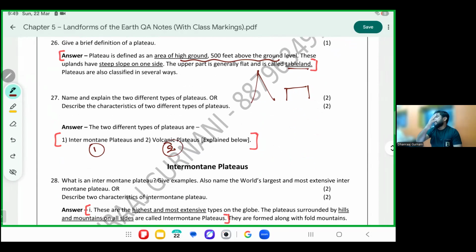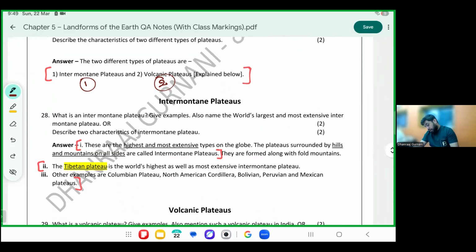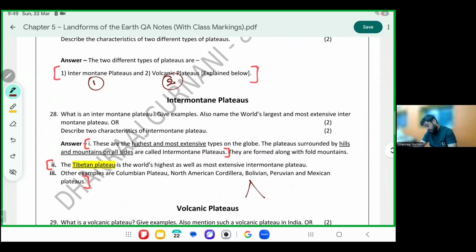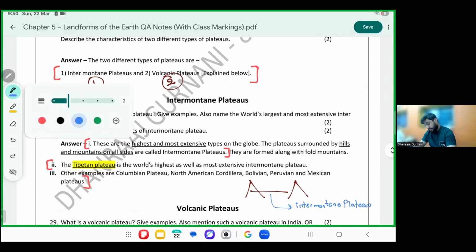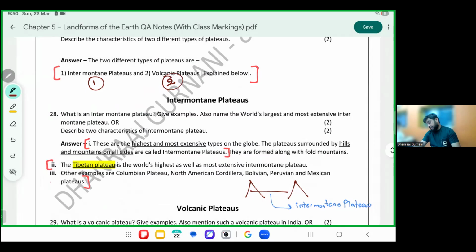Intermontane plateau, we just did examples of intermontane, between two mountains. Draw that for reference. These are my two mountains. In between, a plateau is called an intermontane plateau. They are the highest and the most extensive type on the globe.